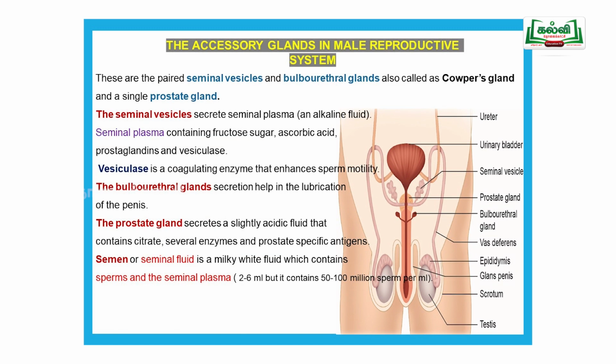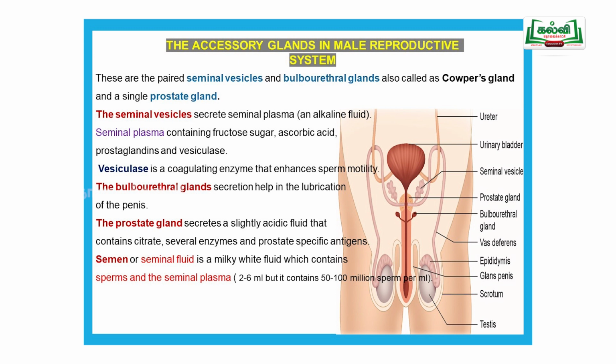Next, the accessory glands. What glands are present? The seminal vesicles and the bulbourethral gland, also called Cowper's gland, are paired glands. Another one is the prostate gland, which is a single one.